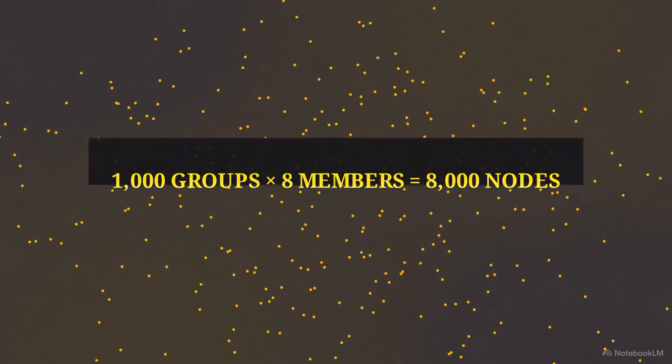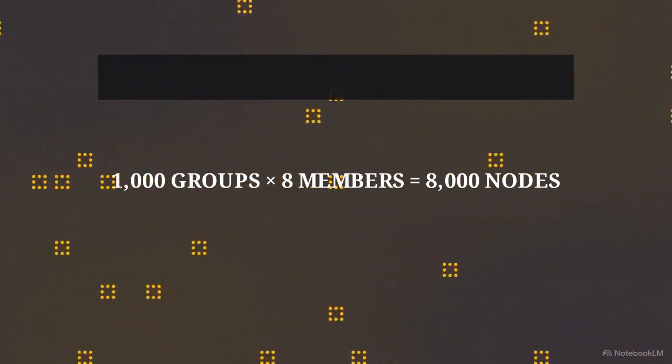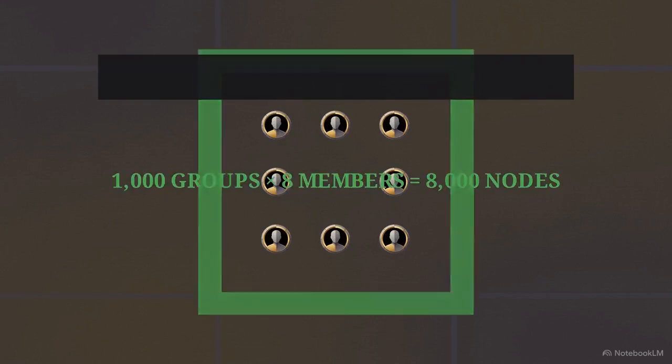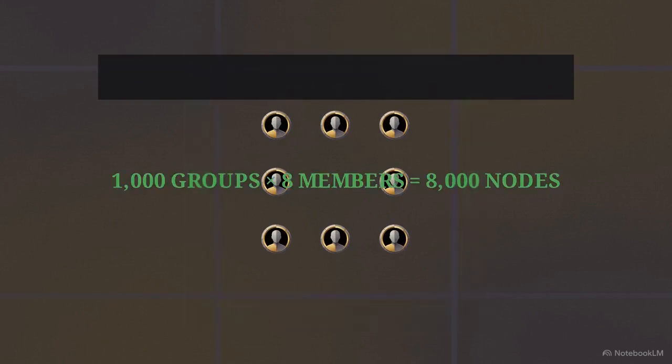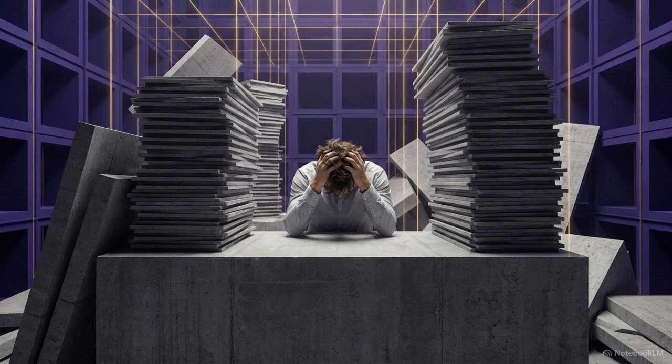1,000 groups multiplied by 8 members per group equals 8,000 nodes. This formula requires the pool of 8,000 to be subdivided into 1,000 perfectly uniform packets. To house these packets, the system must generate 1,000 unique, non-repeating group names. Attempting to name 1,000 groups manually would create a bottleneck and likely result in schema errors.